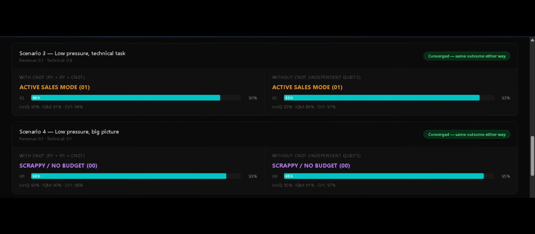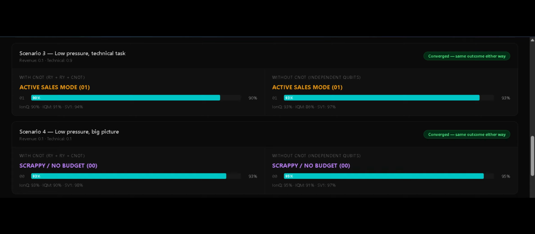Now look at scenarios 3 and 4, the low-pressure cases. Scenario 3, low revenue and high technical. With C0, you get active sales mode. Without C0, you also get active sales mode. Converged. The gate made no difference. Scenario 4, both signals low, C0 or no C0, you land on scrappy no budget. Same result either way. This is the pattern that makes the experiment defensible.